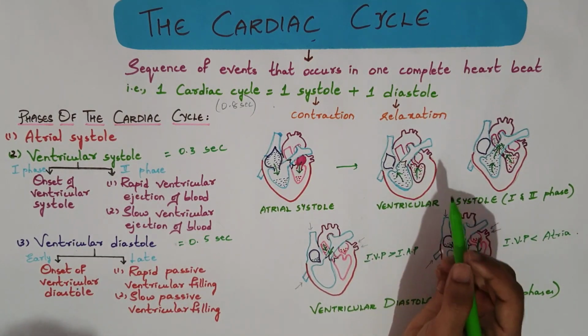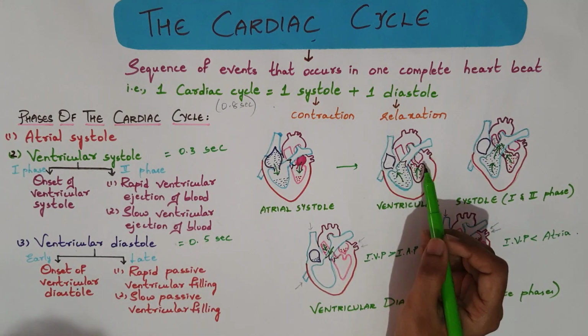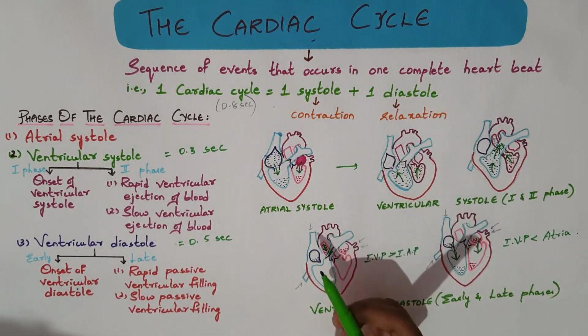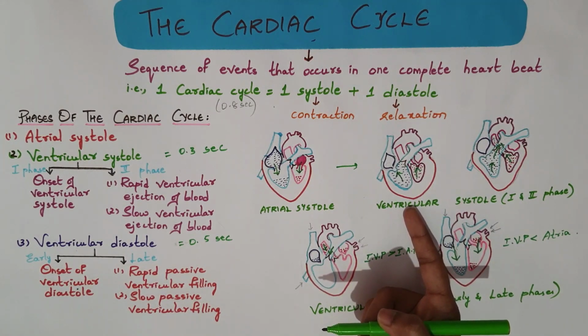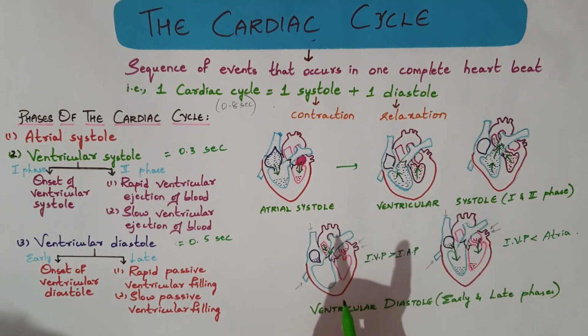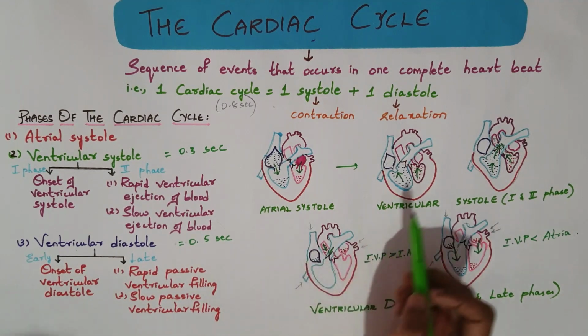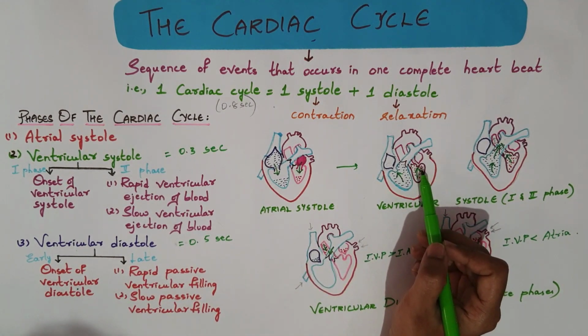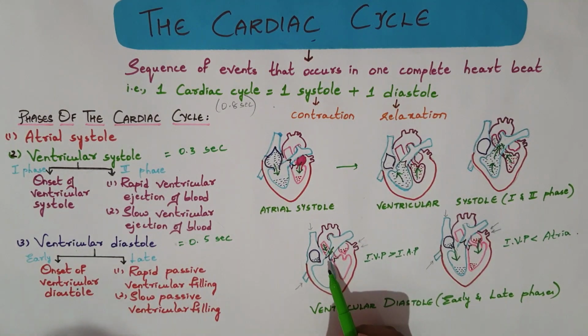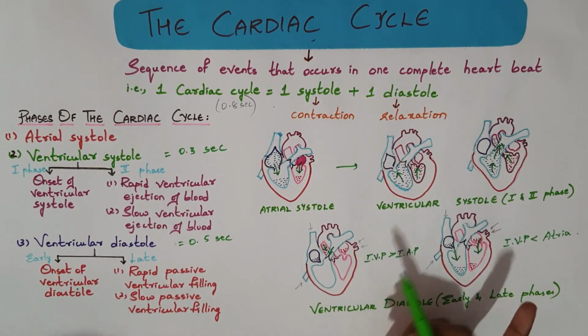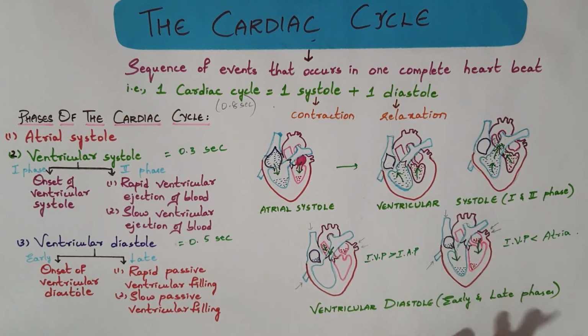This causes the closure of the tricuspid valve and the mitral valve that produces the first heart sound, that is lub, which is fairly loud. So, the first heart sound is produced due to the closure of the tricuspid and the mitral valve, and the second heart sound, that is dub, is produced due to the closure of the semilunar valves, that is the aortic valve and the pulmonary valve. There is no sound during the opening of the semilunar valves or the tricuspid or the mitral valves.